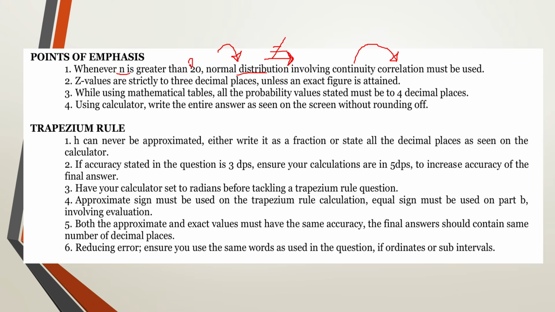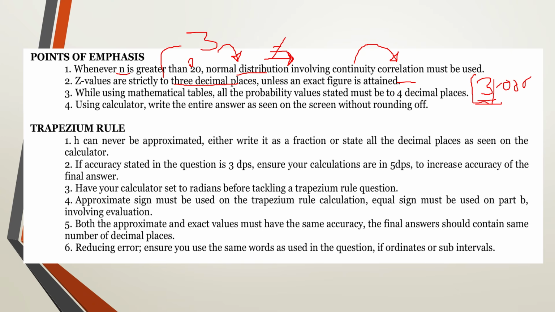So the z values, when you're dealing with normal distribution, must strictly be to 3 decimal places, unless an exact figure is given. For example, if you're having 3, don't say 3.000, just leave it as 3. So if at all you're having an exact figure, you write it as an exact figure. But if you're having decimal places, then all z values must be to 3 decimal places.